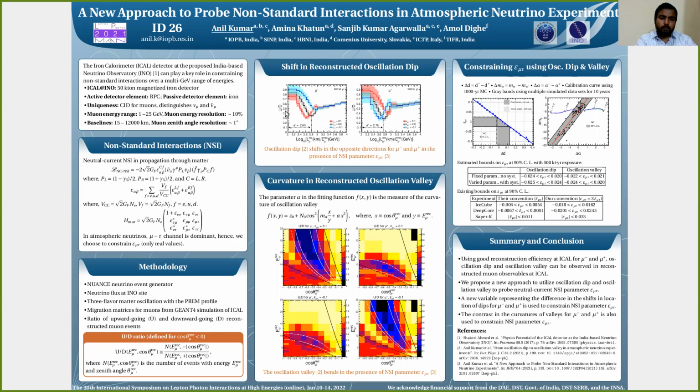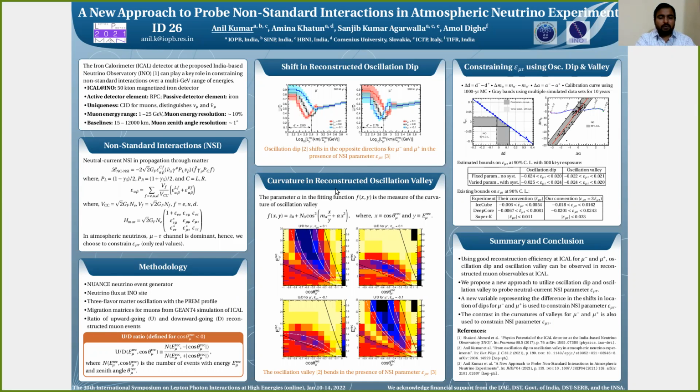In this plot, we show the U by D ratio as a function of log L by E of reconstructed muons. On the left, we show the plot for mu minus. On the right, we show it for mu plus. Here we show 3 colors. The black one represents the standard case. The red is with plus 0.1 of epsilon mu tau, and the blue curve represents epsilon mu tau of minus 0.1. Here we can see that blue as well as red are getting shifted with respect to the black curve, and they are shifting in the opposite direction. If we look at mu plus, then we see that this shift is in the opposite direction. For example, the red one is shifting to the left for mu minus and it is shifting to the right for mu plus. So we can say that the dip locations D minus and D plus shift in the opposite direction.